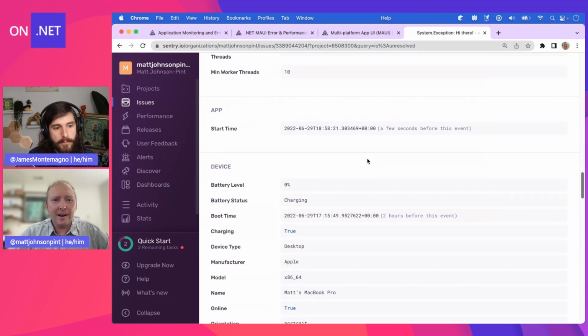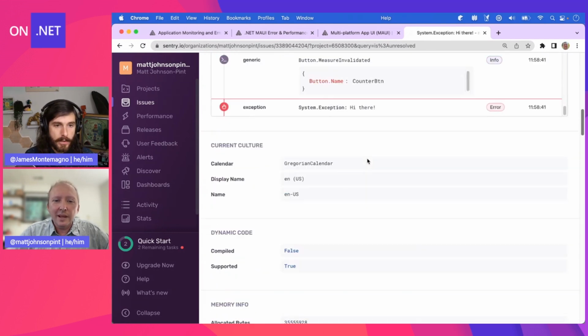Keep in mind also that a lot of the controls that are part of these mobile platforms are native controls running on the device, and they may not be written in managed code. They may be written in Java. They may be written in Objective-C. Even though we've got wrappers around things to expose more to MAUI, if you don't have this information, it can be really difficult to debug a crash.